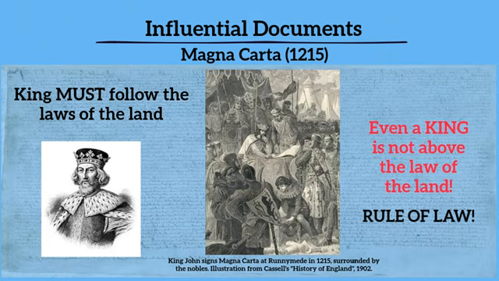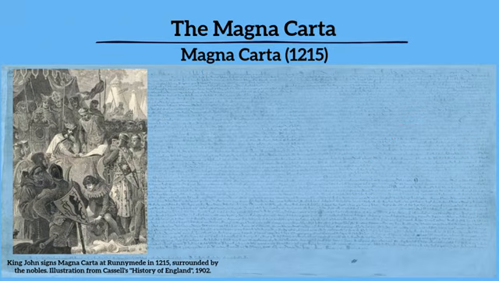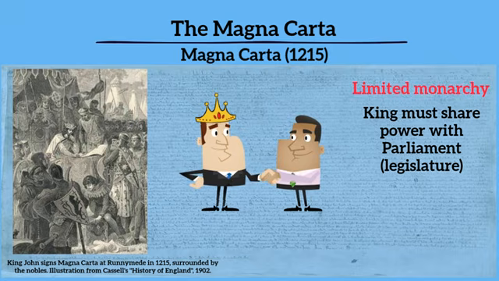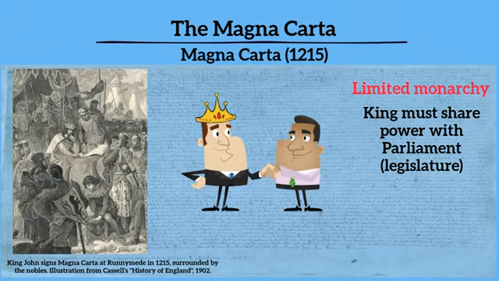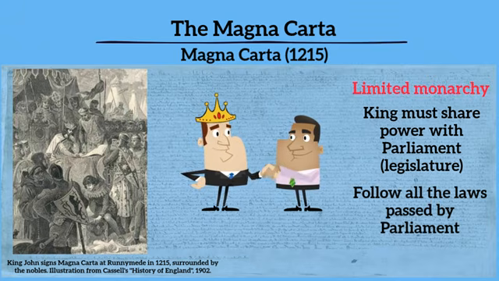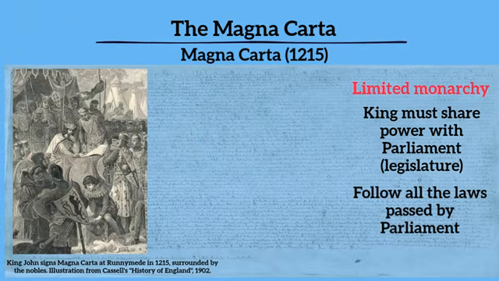This is known as rule of law. Everyone has to follow it. One important idea in the Magna Carta is that of limited monarchy. This is the idea that the king must share power with Parliament, which is England's legislature. It also meant that the king had to follow all of the laws passed by Parliament. Again, the king has to follow the laws.